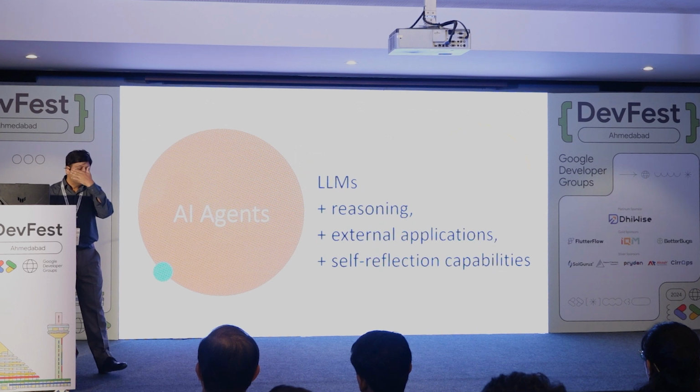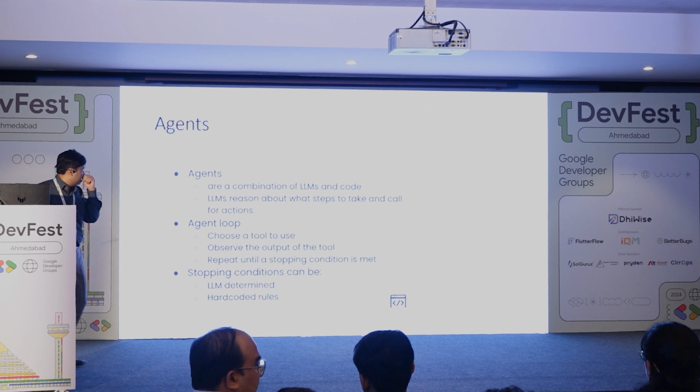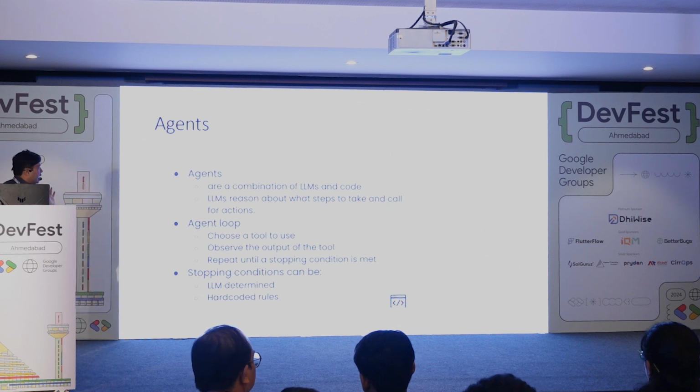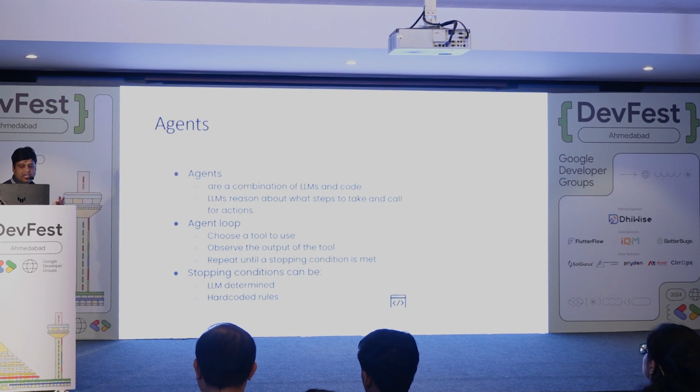So basically, AI agents can reason through, they can access external applications, and they have self-reflection. Agents are a combination of LLMs and code. LLMs reason about what steps to take, and then they also choose a tool to use. For example, if you give access to Google, then ChatGPT will think whether it needs to search Google or not. I'll show you the demo.